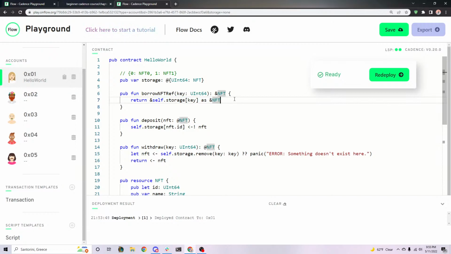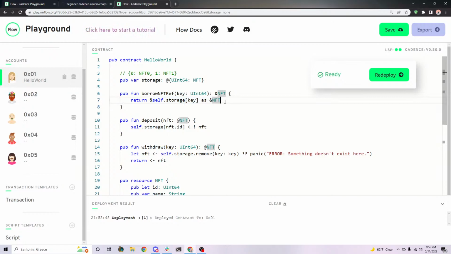Now, you may not see this at first when you're first learning it, but let me explain what sucks about this. Right now, if nothing exists here, remember we said that when you look at something in a dictionary, it returns an optional, right? So if we typed in a bad key here that didn't exist, right now this would just give us a weird error saying it doesn't exist. But if it does exist, it's fine.